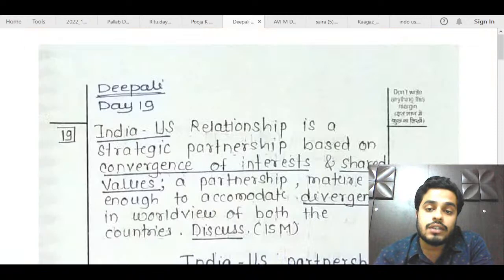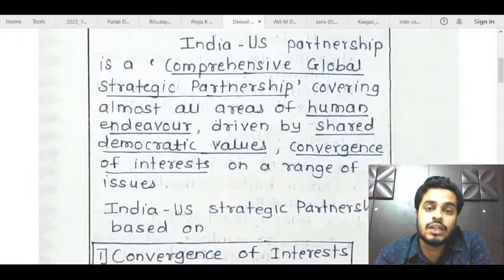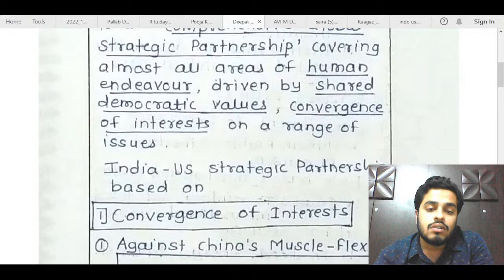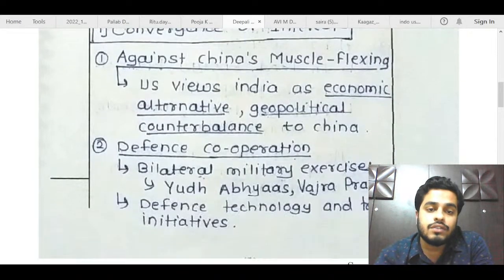Next, we move to Dipali's copy. India-US relation to strategic partnership. Okay. So she has also talked about global strategic partnership, and I think that is a good thing. She has smartly used the question itself here to show, driven by shared democratic values, convergence of interest. So this is also good. Convergence of interest is fine.